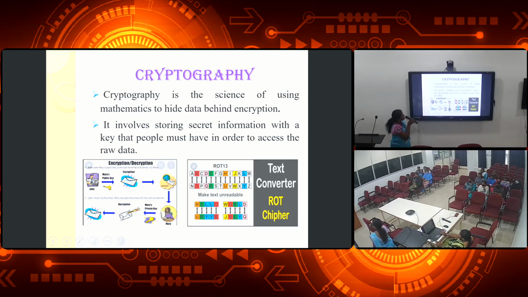Cryptography. You see, cryptography is the science of using mathematics to hide data behind encryption. It involves storing secret information with a key that people must have in order to access the raw data. For example, we have to send a message to someone, but we have to send it in a secret code.